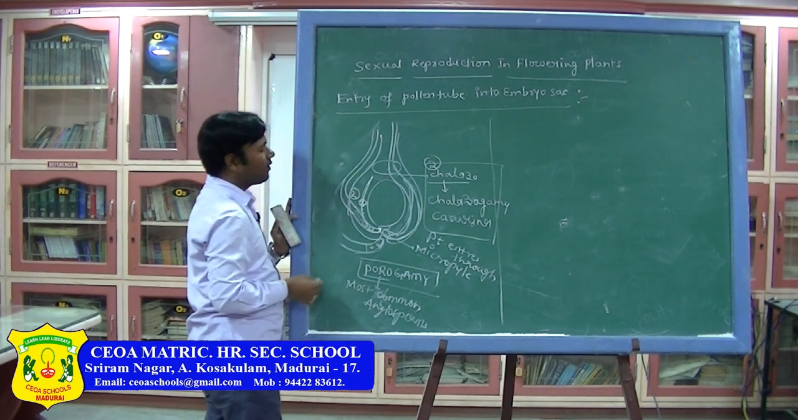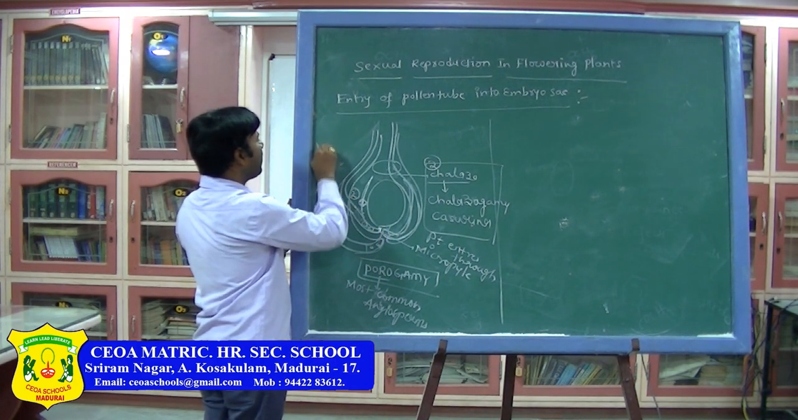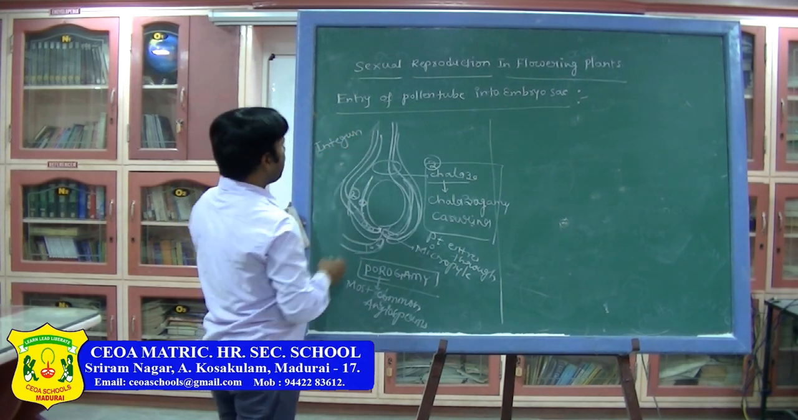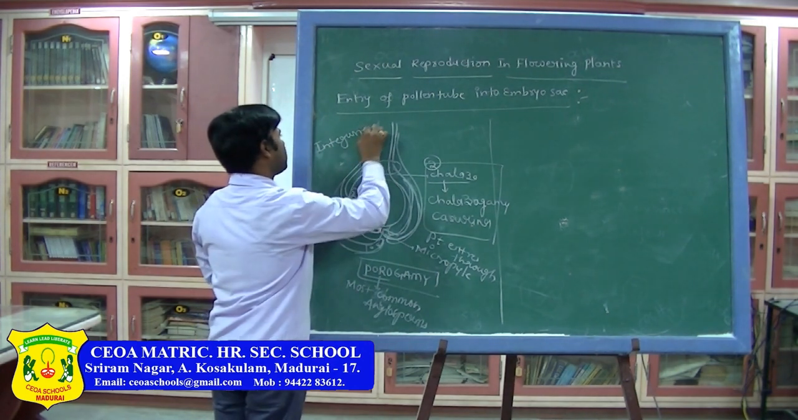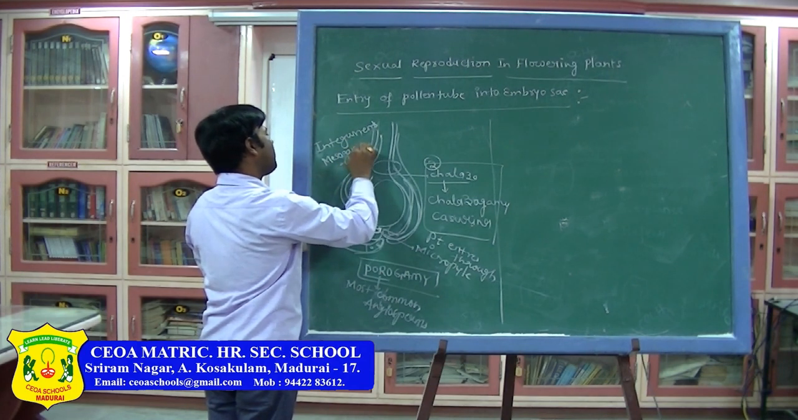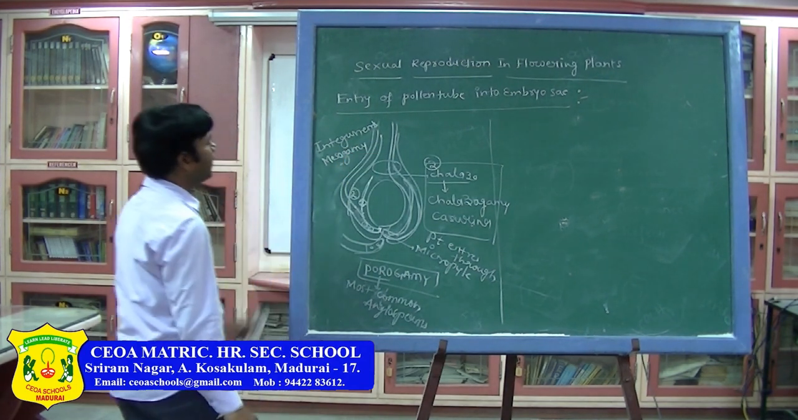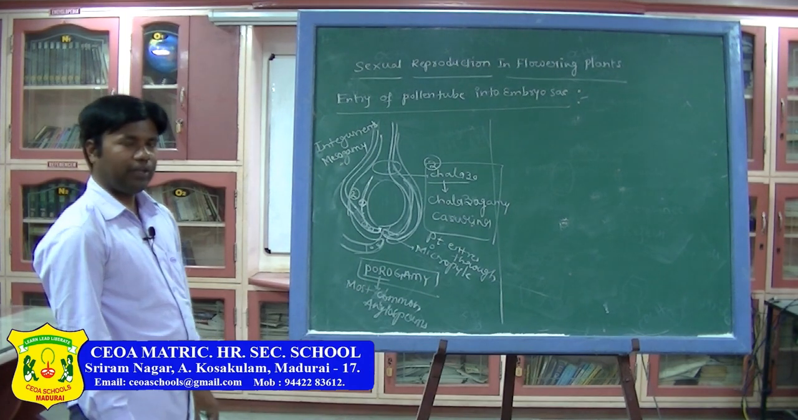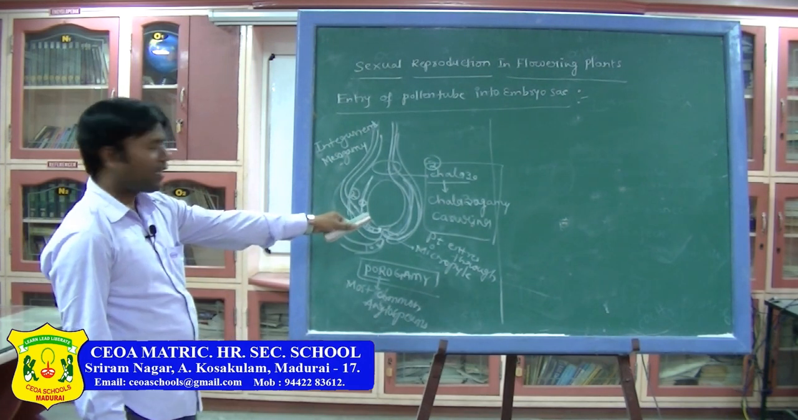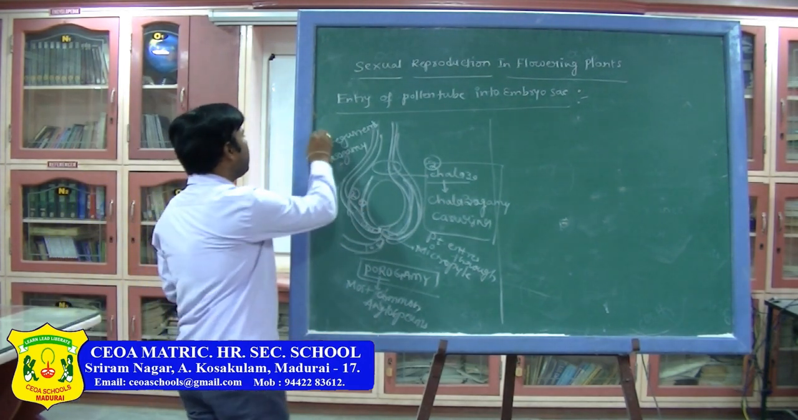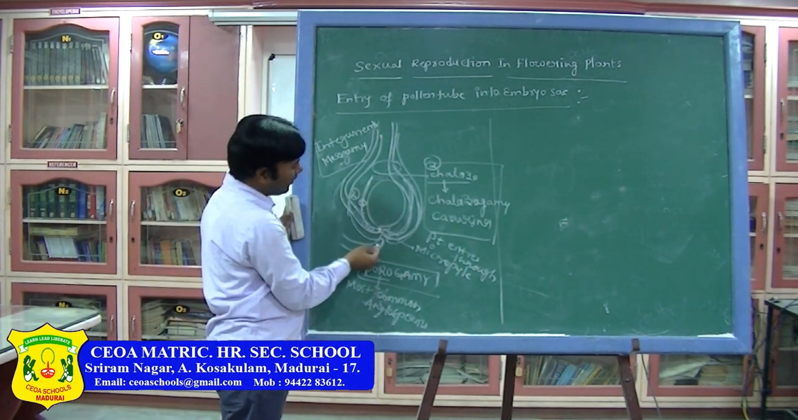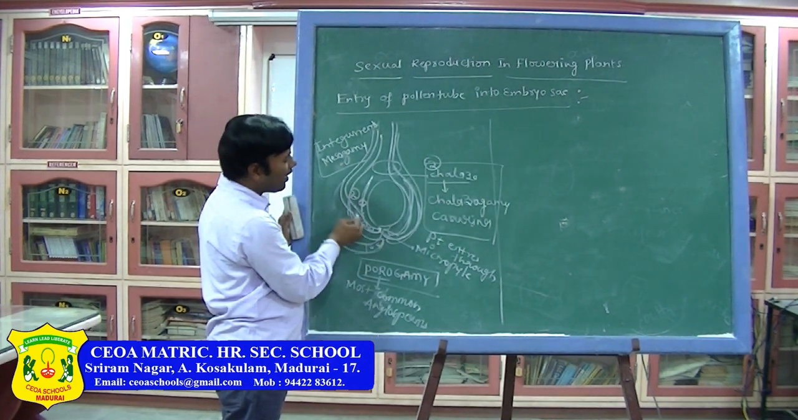If it enters through the integument, that type of pollen tube entry is called mesogamy. What is mesogamy? If the pollen tube enters through the integuments, that is called mesogamy. Example for this, cactus. And one more important thing, whether it comes from the chalaza, the micropyle or the integument,